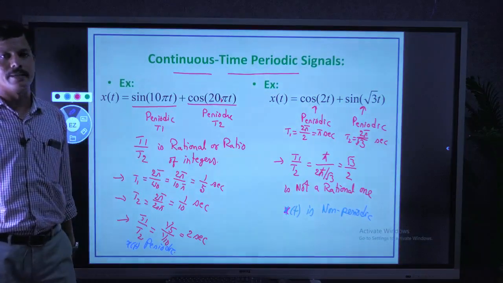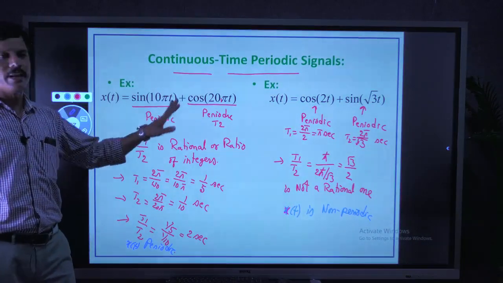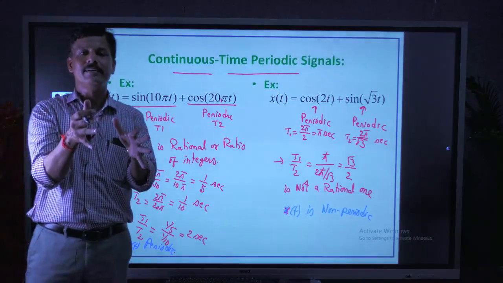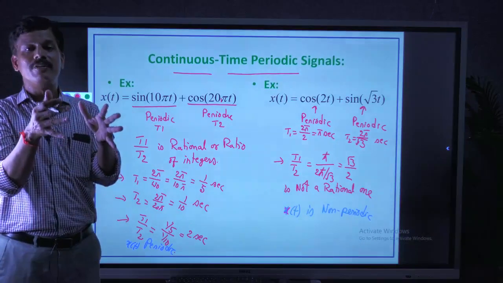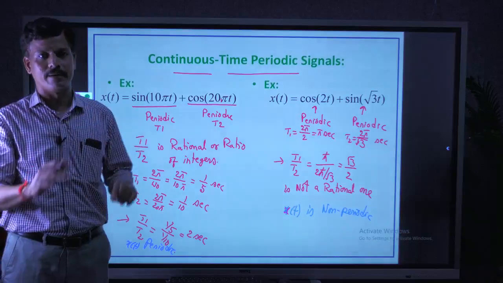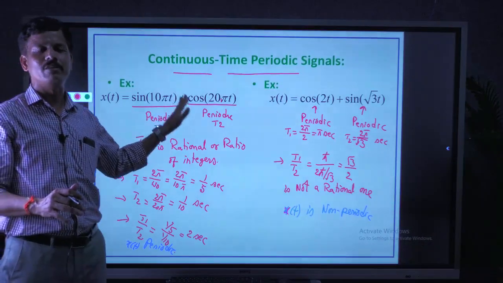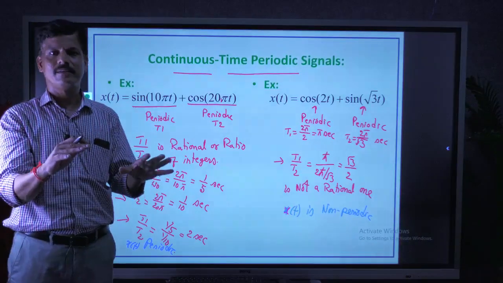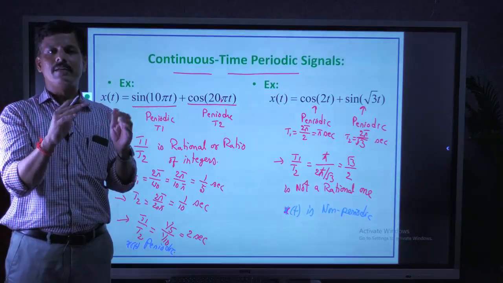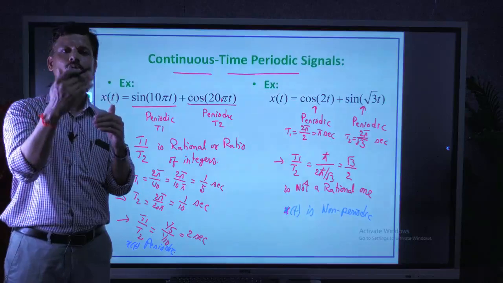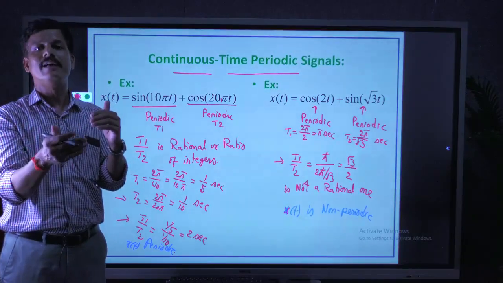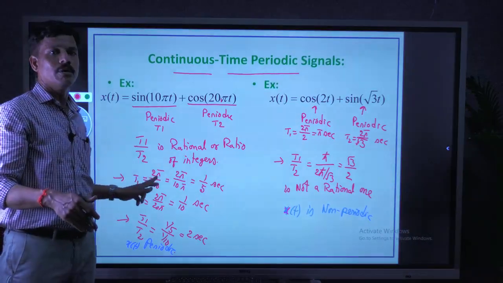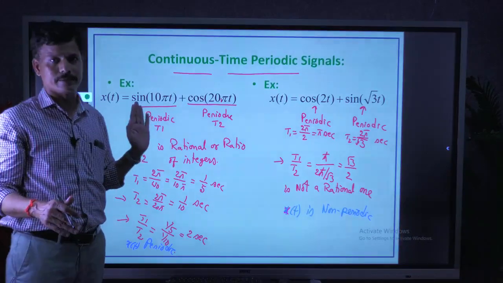With these four examples, you can easily understand continuous time periodic signals and their behavior. Continuous time sinusoidal or exponential signals are always periodic, but if the signal contains two terms, we need to check the ratio T1 by T2 for the signal to be periodic.